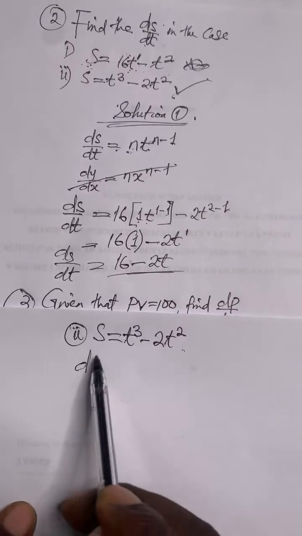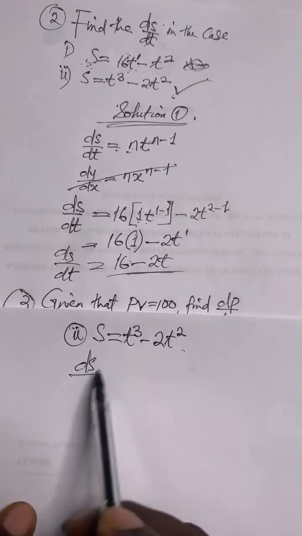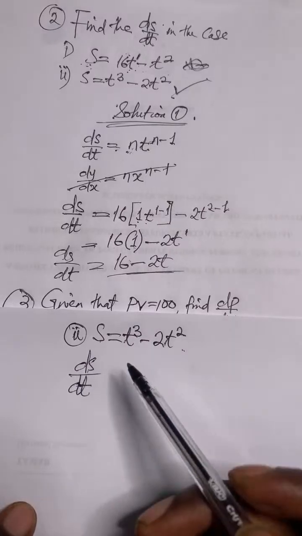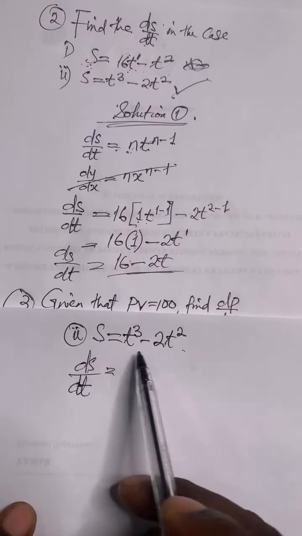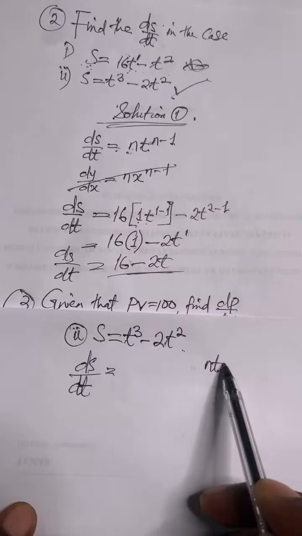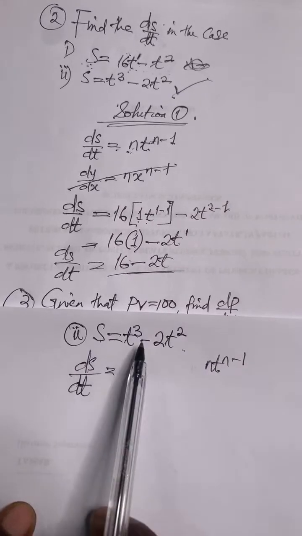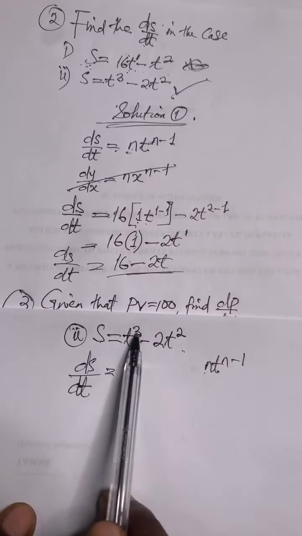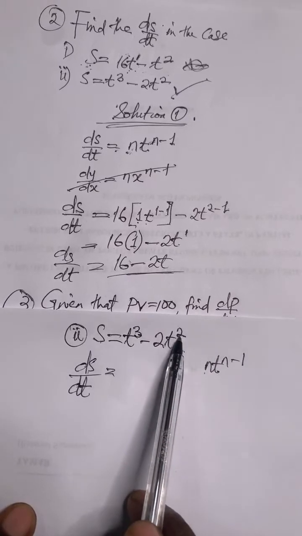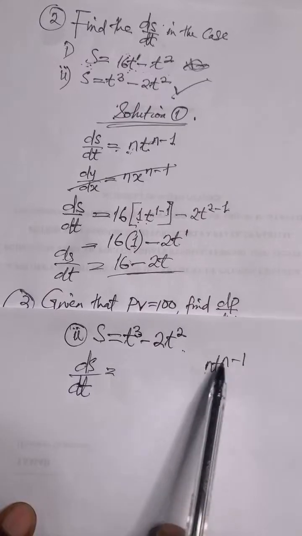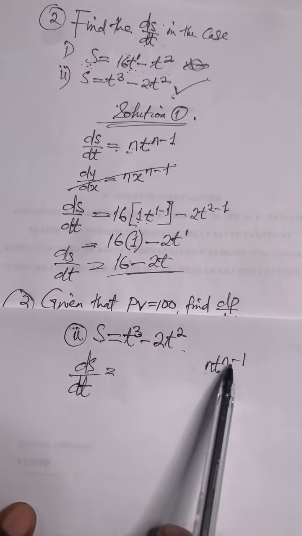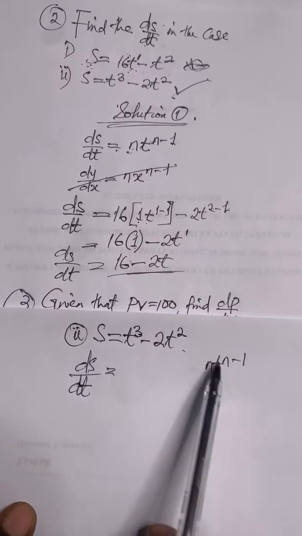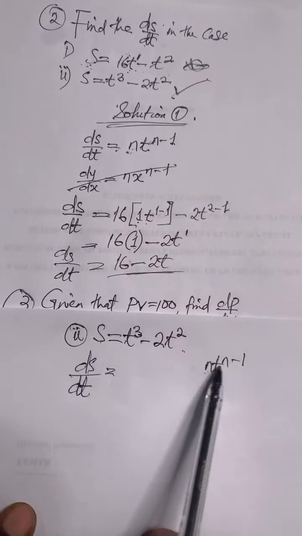You have to find the derivative of this s with respect to this t. How do we do that? The general formula is n t to the n minus 1. So anywhere you see the power, like in this case 3, you put it for n. In this other case, anywhere I see n, I'll put 2.